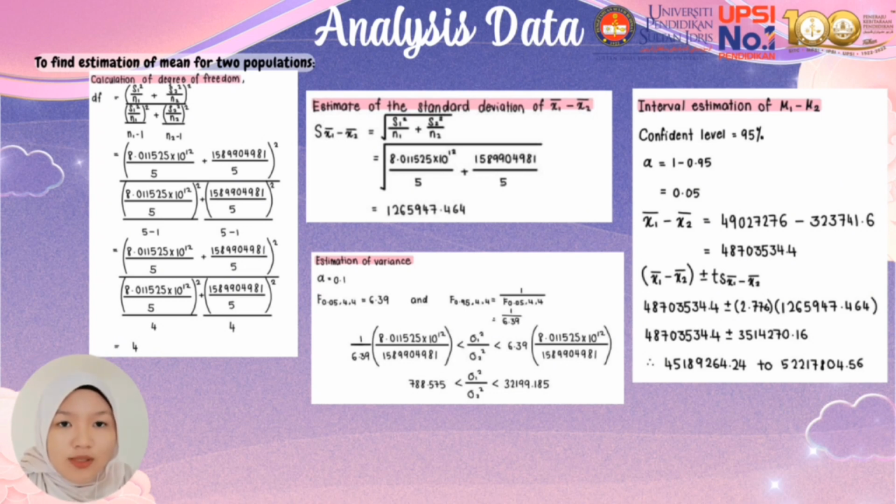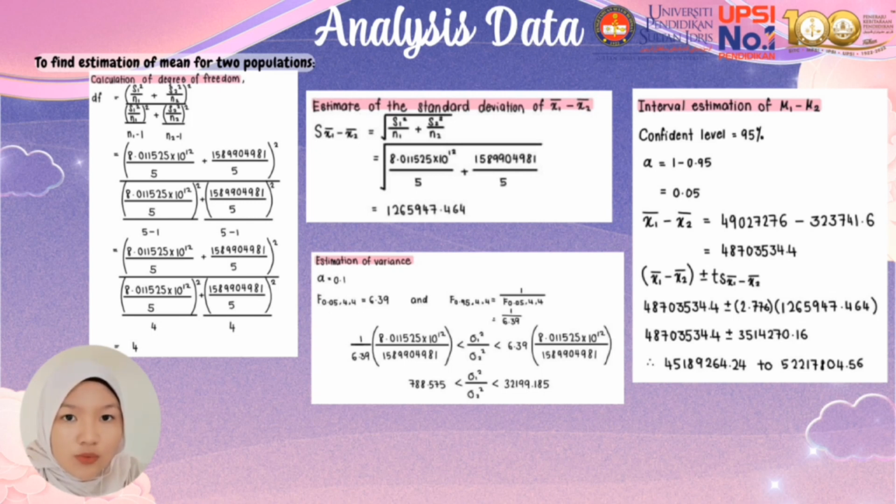The third is, we calculate the interval estimation of mu1 minus mu2. First, we take 95% for the confidence level, and the alpha we get is 0.05. And then we include the data we got just now into the formula of interval estimation. And we get 45189,264.24 to 522,178.04.56.